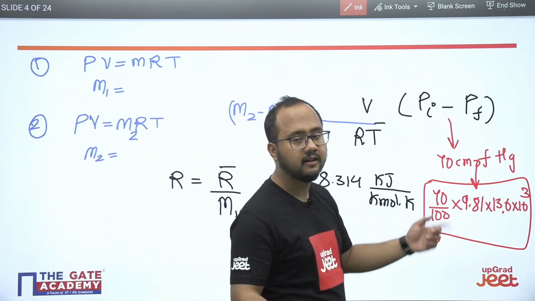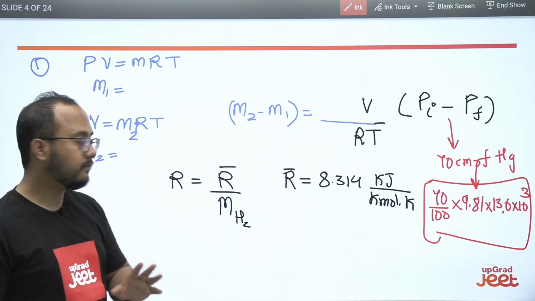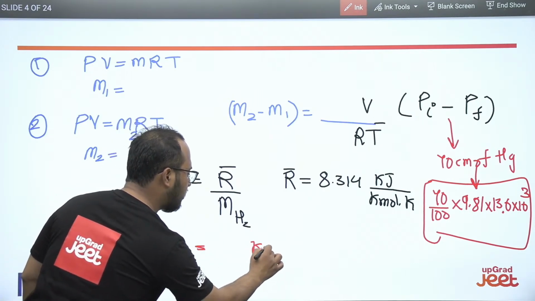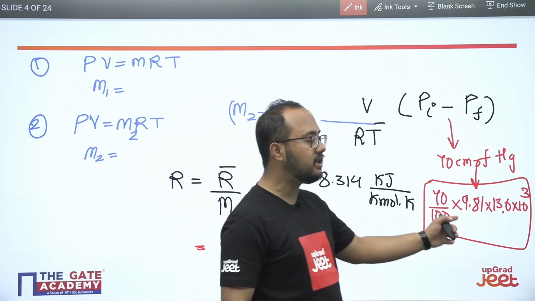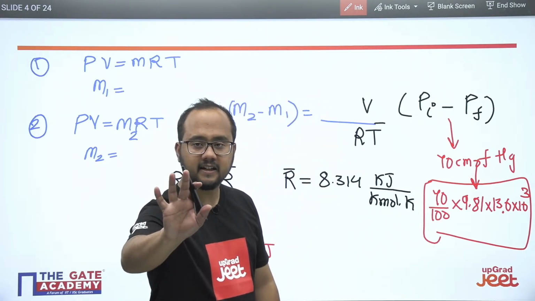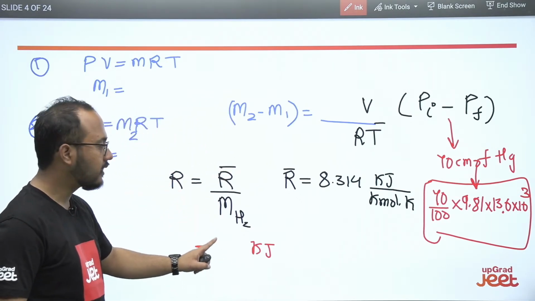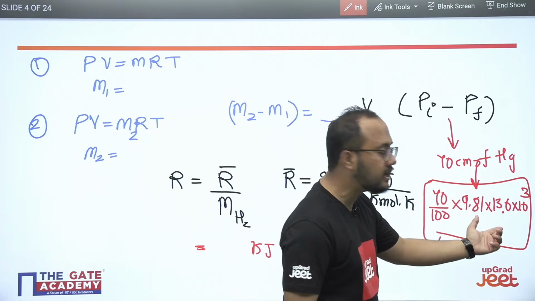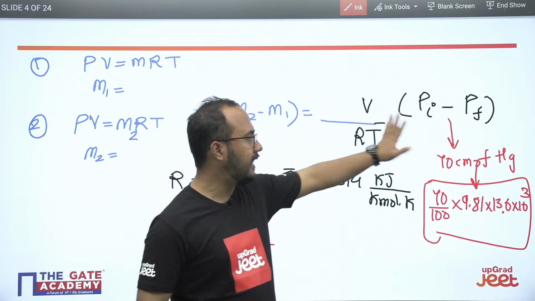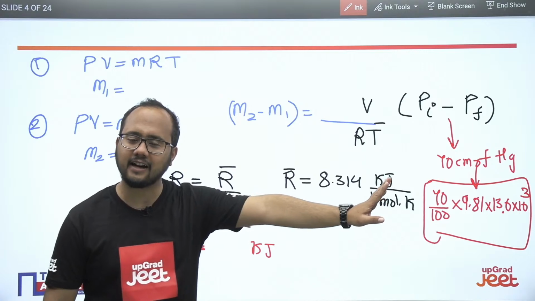Again, I think you are making a mistake with kilojoule. Whatever value of R you are using, it is in terms of kilojoule, so you have to use the pressure in terms of kilojoule. See, Gautam, the value of R is in kilojoule, but the pressure difference you have calculated is in Pascal only. So you have to maintain the units. You got it, right?